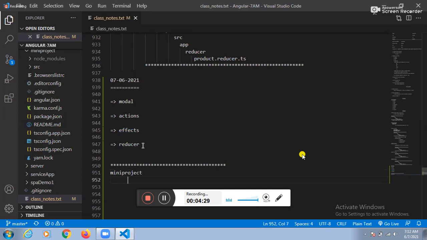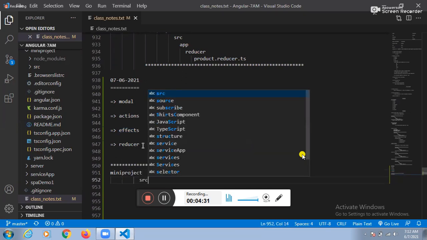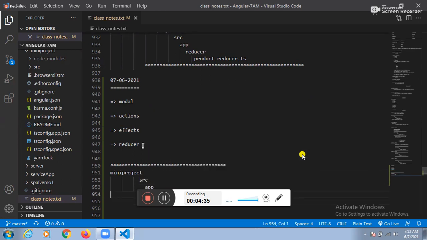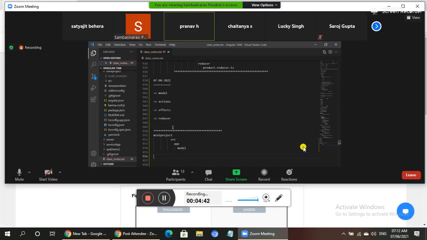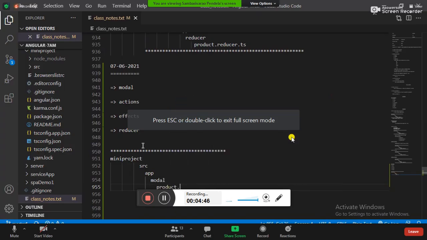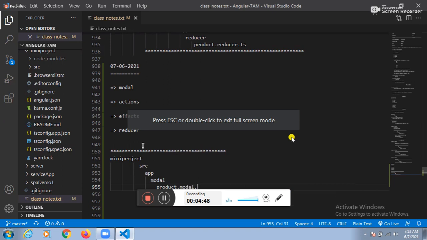Which folder? The app folder. One more folder: the model folder. Here itself, which file? Product.model.ts. This is the file we need to create.